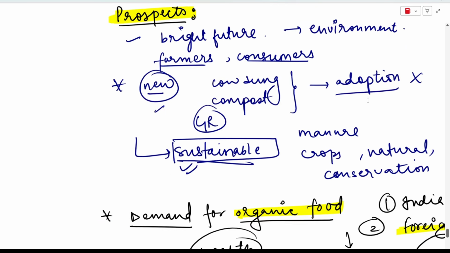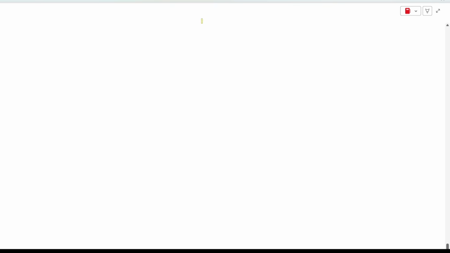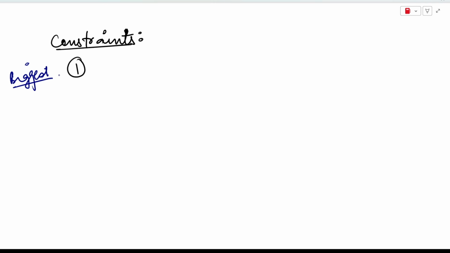Now let us discuss some of the constraints of organic farming as well. So what are the constraints of organic farming? The first constraint, which is very important to understand, and we can say the biggest criticism of organic farming, is crop production. When we resort to organic farming methods, crop production often decreases instead of increasing, because chemical farming helps to increase crop production very quickly. But in organic farming, the crop production decreases if we switch to it.